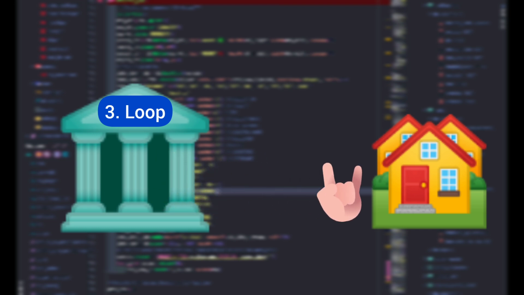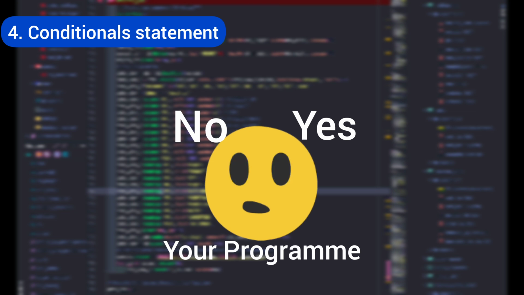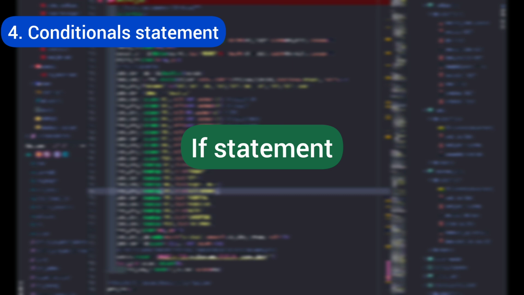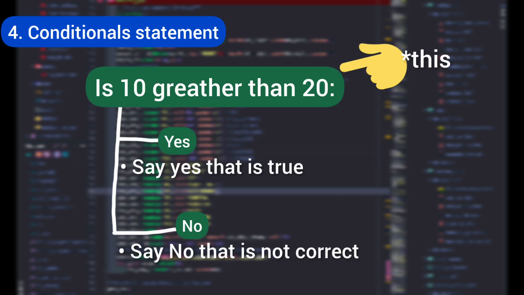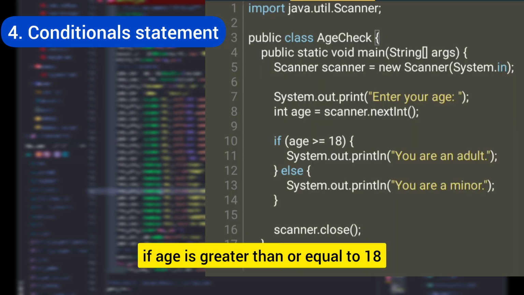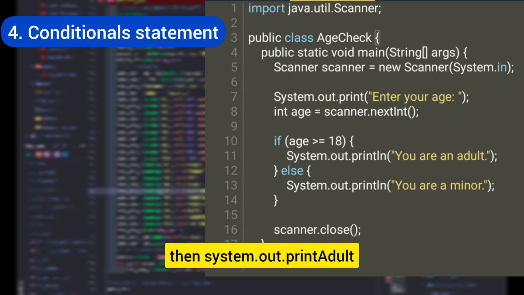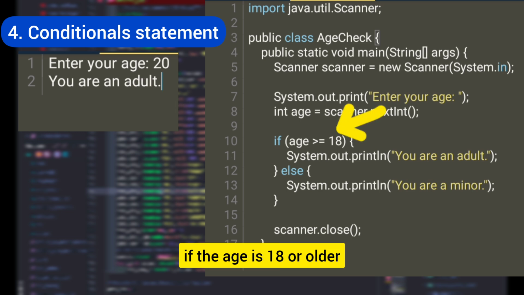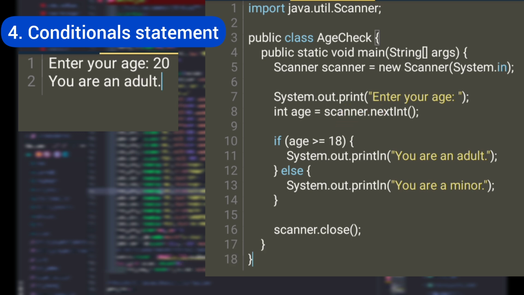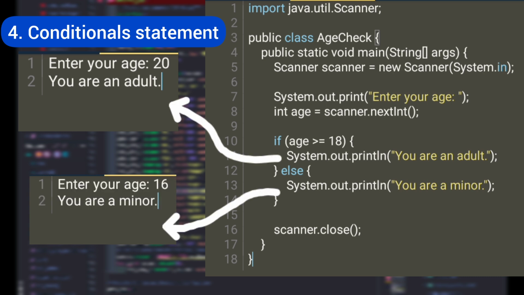Up next, conditional statements. This allows your program to make decisions based on certain conditions. The most common one is the if statement. In simple terms, it's like asking a question: is this true? If so, do this. For example, in Java, we might write: if age is greater than or equal to 18, then System.out.print adult. Here, if the age is 18 or older, the program prints adult. This helps your program react to different situations.